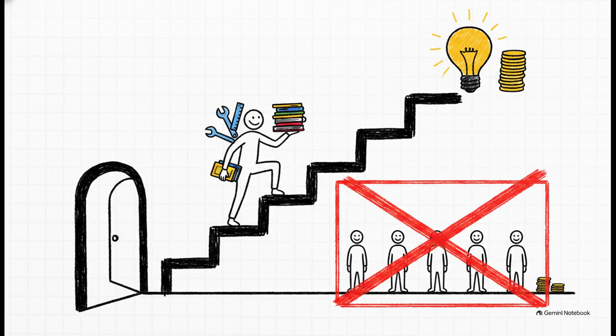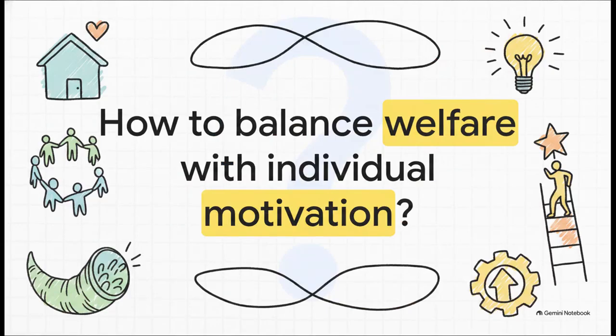Workers receive fair wages based on their work, meaning equal opportunity is guaranteed, but the final outcome in your paycheck is fundamentally tied to your individual skill and effort. Which brings us to the final thought for today's explainer. We've seen the blueprint, from abolishing private property to the massive undertaking of central planning aimed at social welfare. But if complete economic equality mathematically removes the incentive to work, how does a centrally planned economy perfectly balance the overarching promise of social welfare with the undeniable necessity of individual motivation?